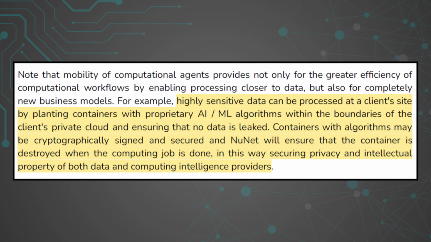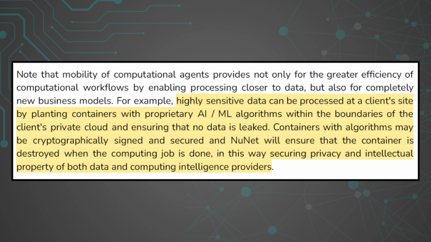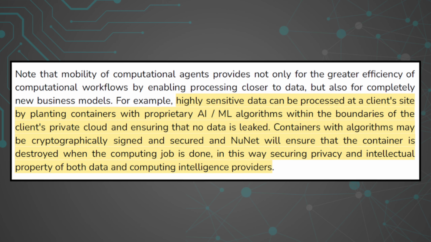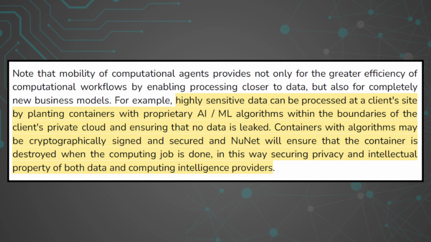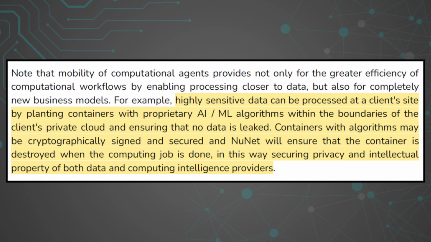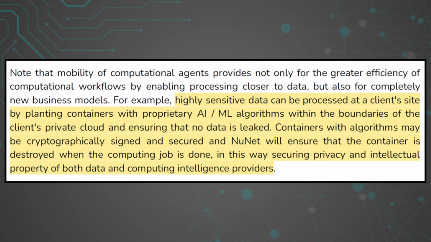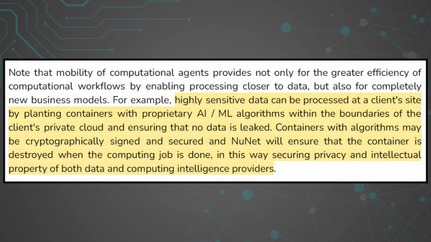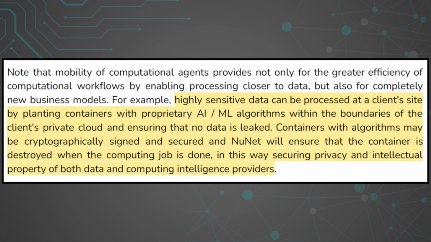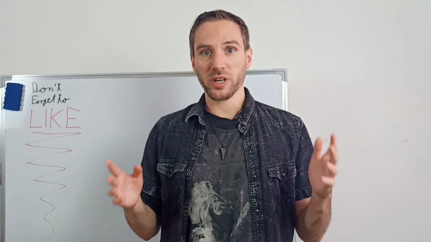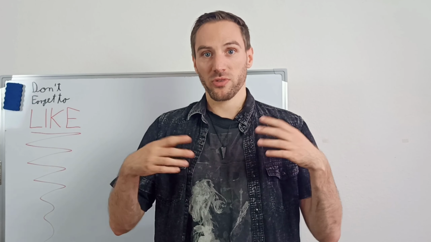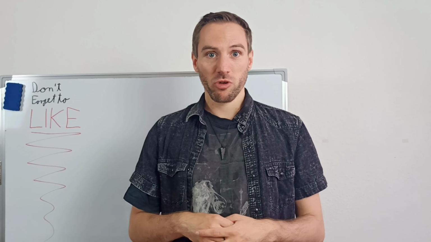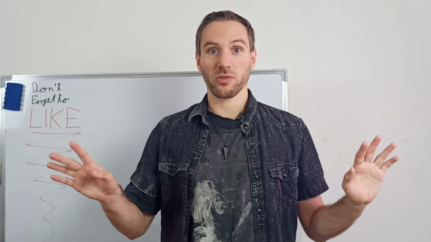Containers with algorithms may be cryptographically signed and secured, and NuNet will ensure that the container is destroyed when the computing job is done. In this way, securing privacy and intellectual property of both data and computing intelligence providers. So the container basically never leaves the client's sphere, so to say, and when its job is done, it gets destroyed, so that nothing can leak to the outside.